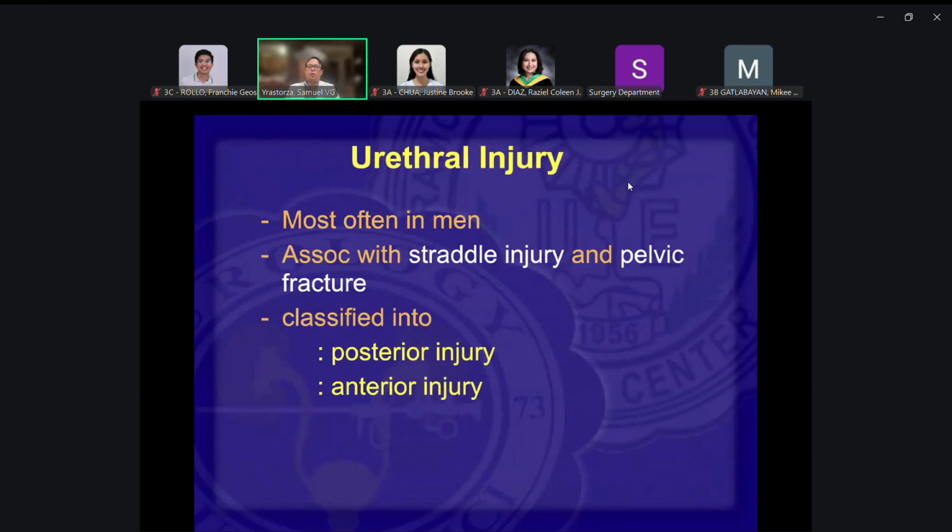And we go to urethral injuries. This would be very uncommon in females, and the reason for that is that females have a very short urethra.